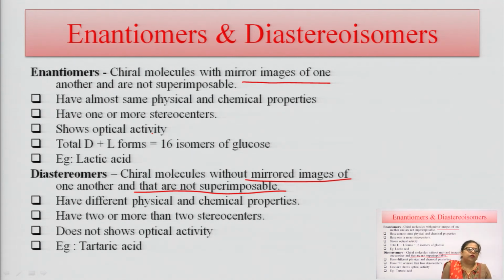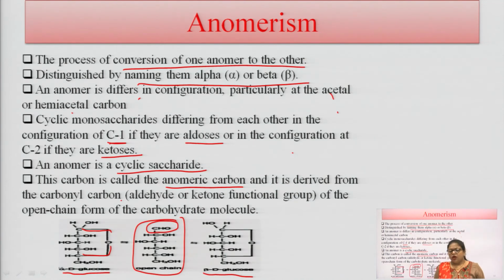Diastereomers are those chiral compounds which are not mirror images of each other, and they are not superimposable. They have different physical and chemical properties, and they have more than 2 stereocenters. They are not showing optical activity here, and an example of this is tartaric acid. What is anomerism? Anomerism I already discussed, just to revise here.